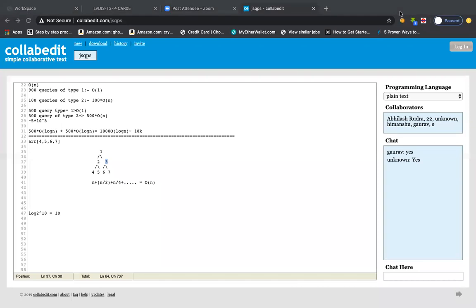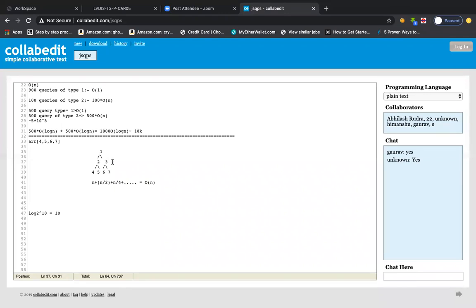If anything is not clear to you, please post in the chat box. I'd be happy to solve it if you're curious. Now someone may say, sir, what happens if we want to consider 5, 6, 7? 5, 6, 7 do not lie under one representative, because 6 and 7 lie under 3, but 5 lies under 2.